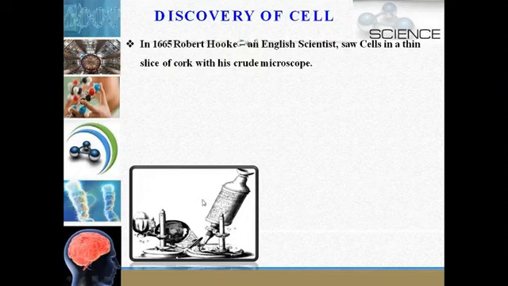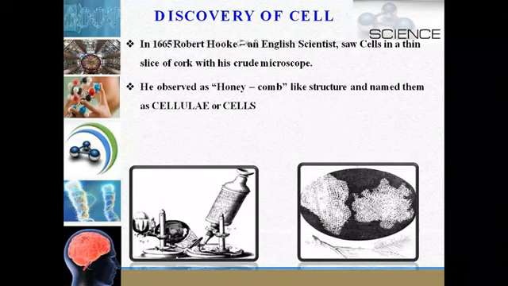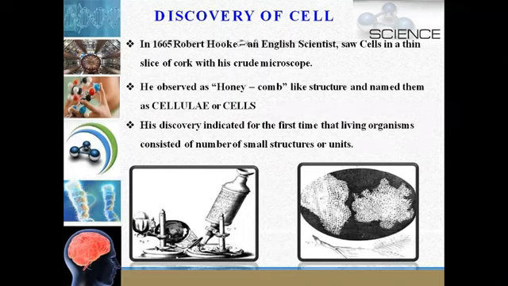He made his own microscope, and he observed a honeycomb-like structure and named it cellulae, or cells. His discovery indicated for the first time that living organisms consisted of a number of small structures or units that he called cells.